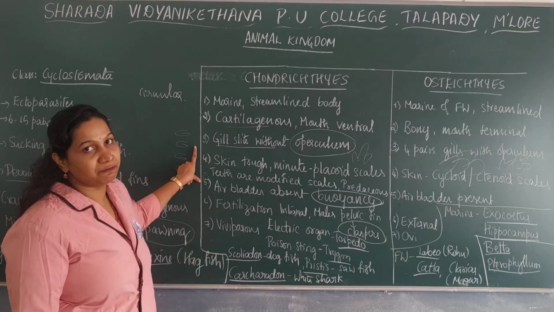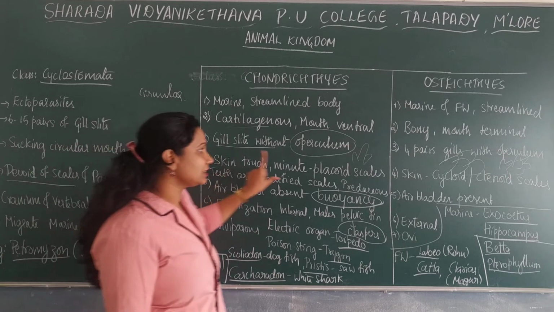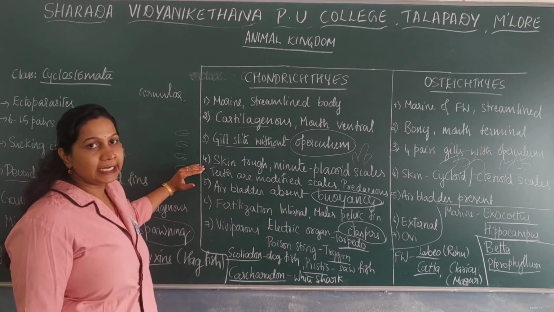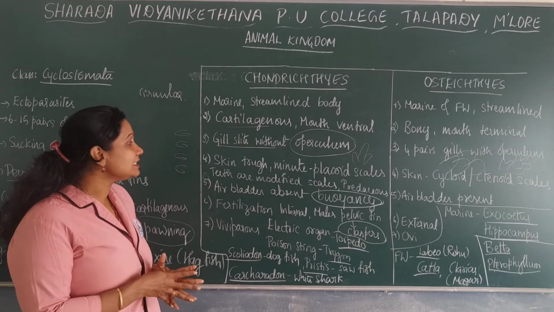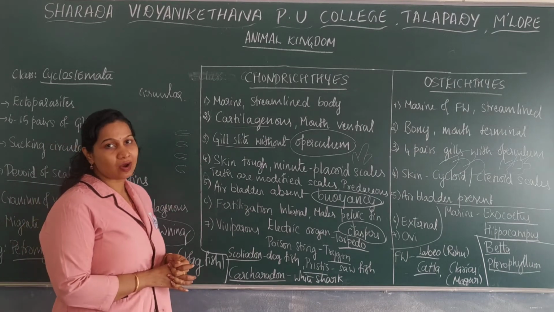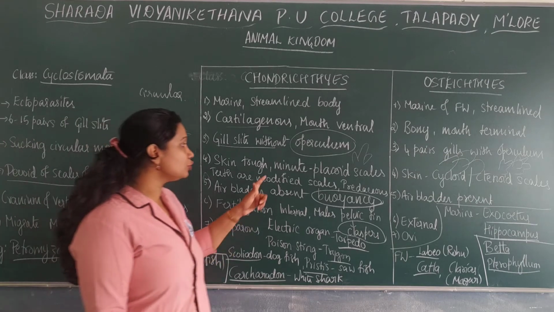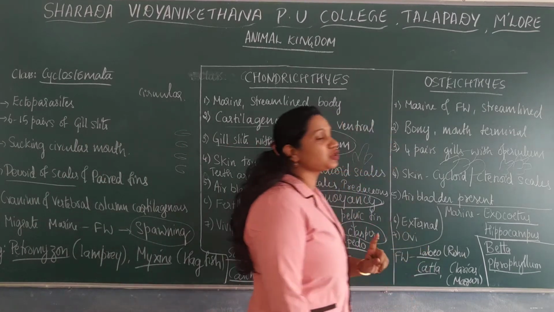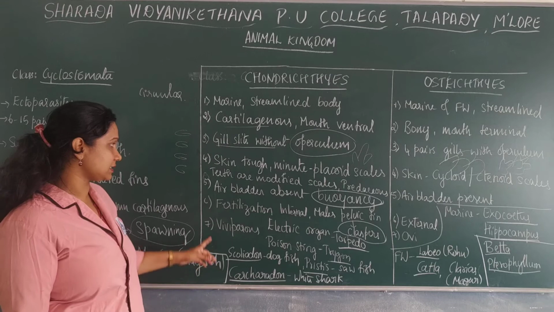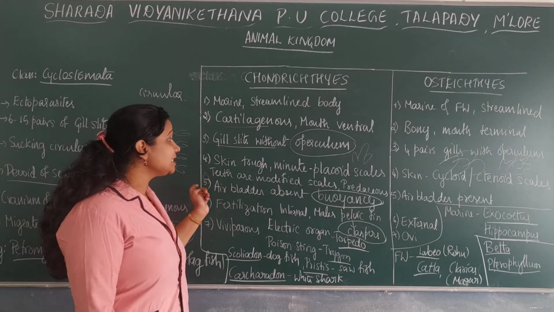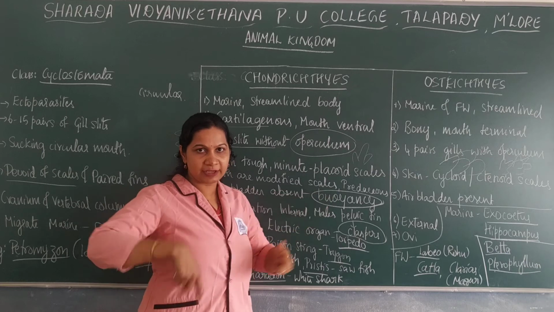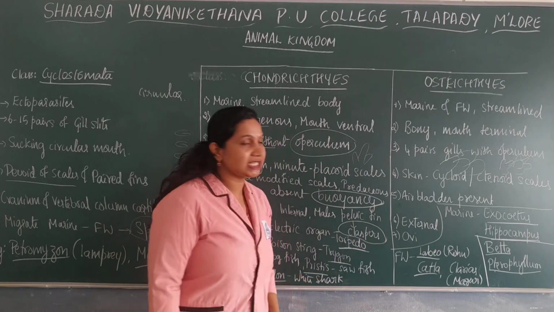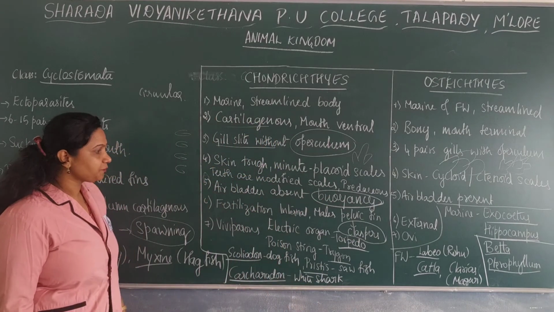Chondrichthyes have gill slits without operculum. Osteichthyes have 4 pairs of gill slits with operculum. In Chondrichthyes there is a presence of minute or microscopic placoid scales, and in Osteichthyes there is a presence of cycloid or ctenoid scales. In Chondrichthyes, the air bladder is absent, so they swim continuously to avoid sinking. In Osteichthyes, the air bladder is present.